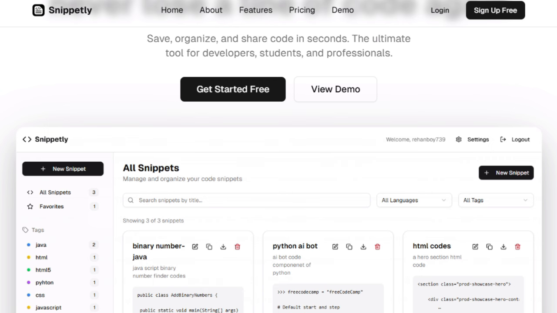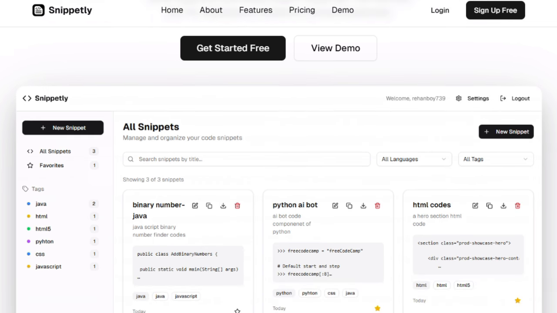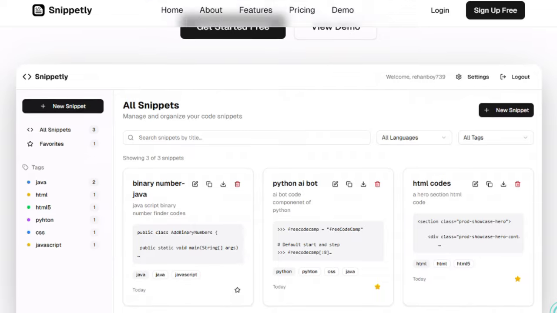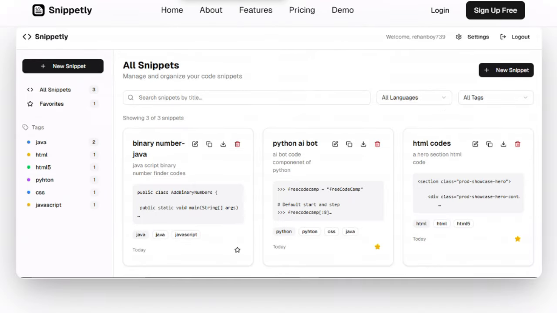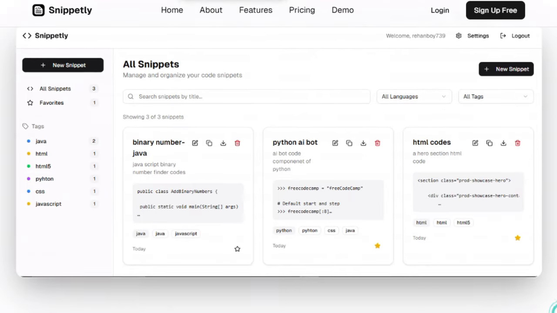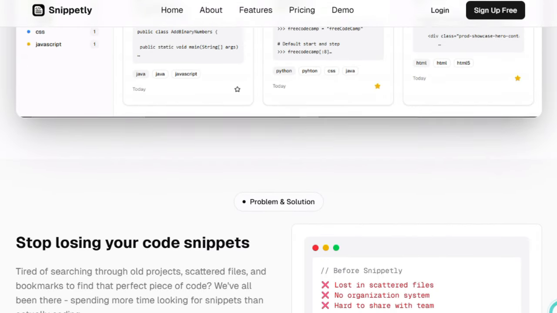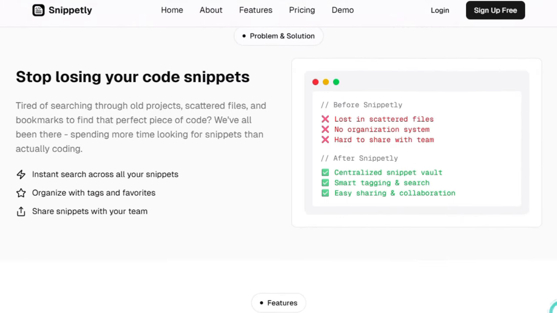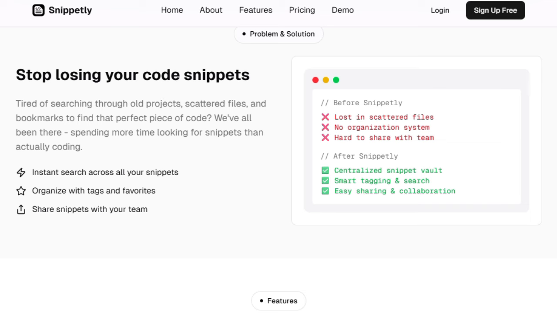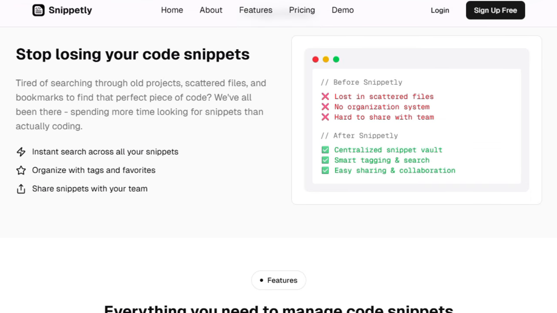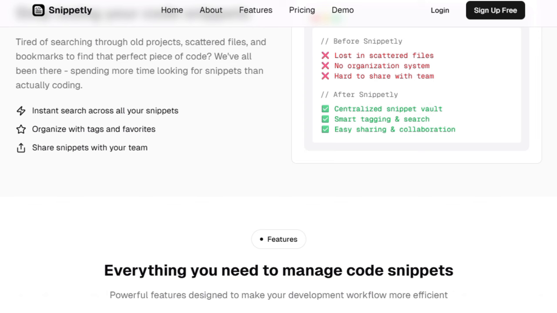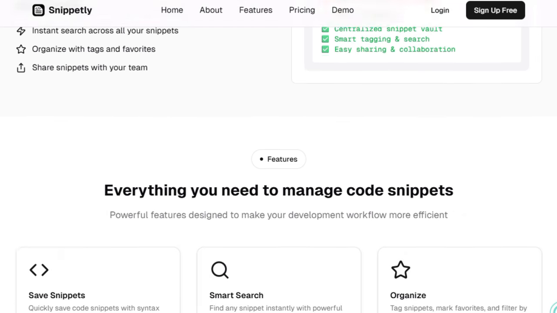It understands code, highlights syntax across 50+ languages, and lets you instantly retrieve a snippet by searching through titles, tags, or actual content, all in milliseconds. What sets it apart is its deep awareness of developer workflows. You tag snippets, favorite your go-tos, filter by language, and control visibility. It's built with collaboration in mind. Teams can share together, and individual creators can publish to the wider community.